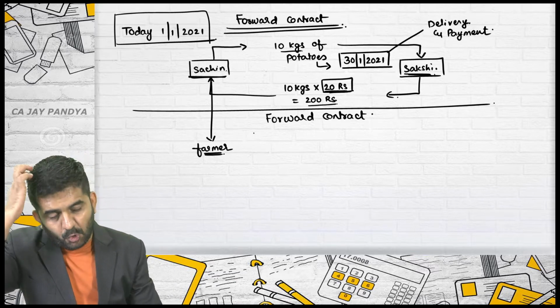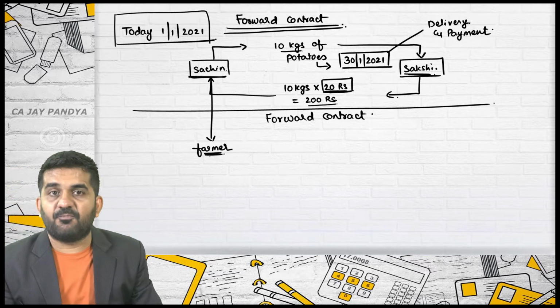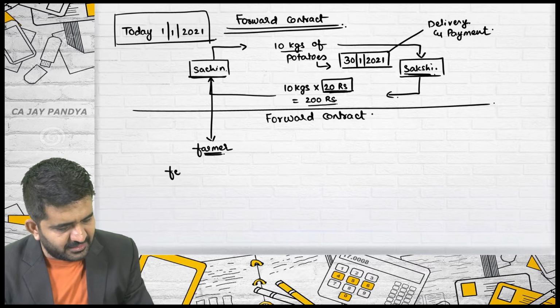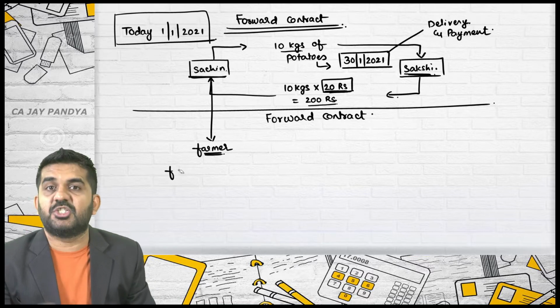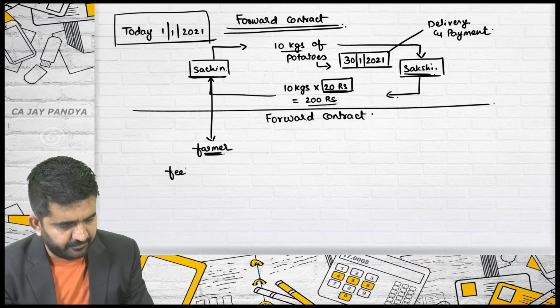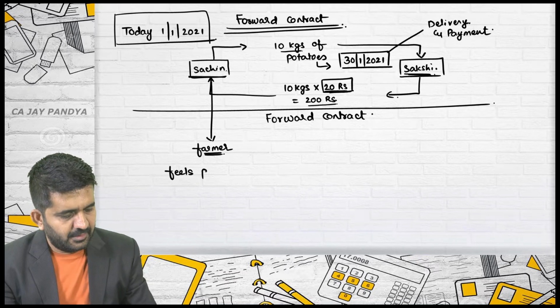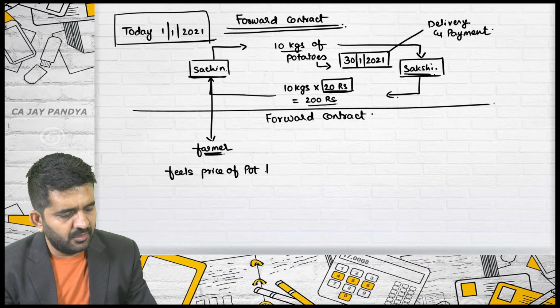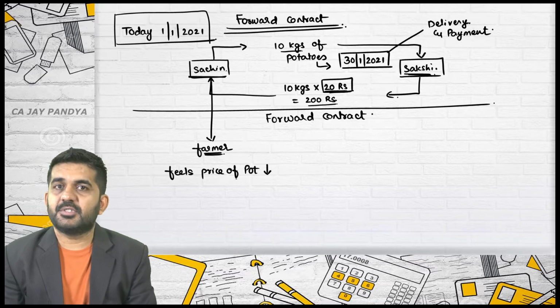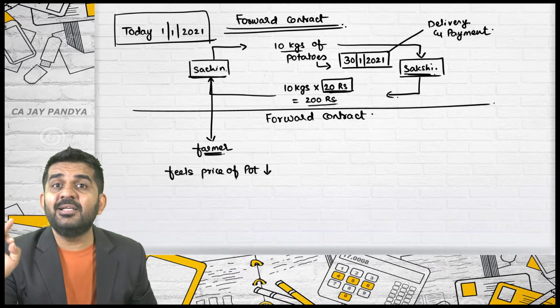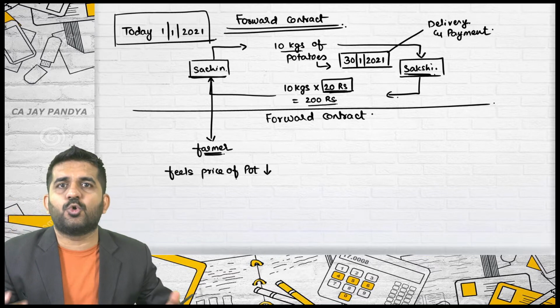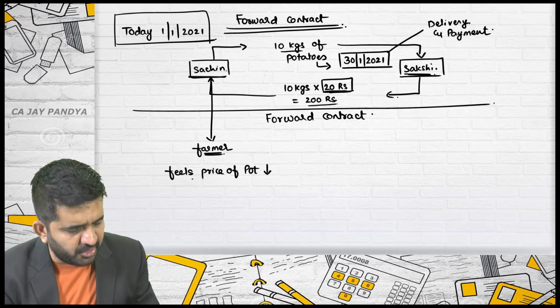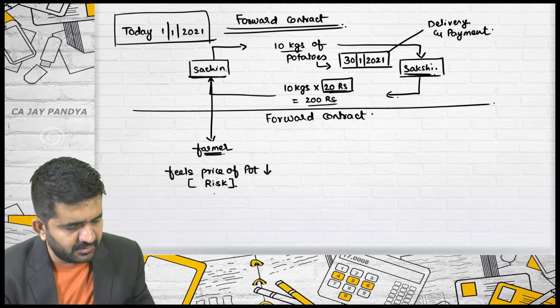So Sachin as a farmer feels, I am writing in layman's language, then I will be going technical, that the price of potatoes will go down. And this is his risk, because what he is growing or what he is manufacturing is potatoes. This is his risk.